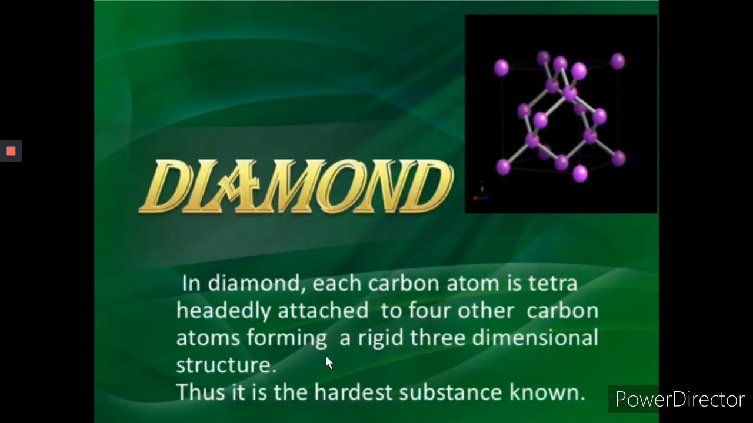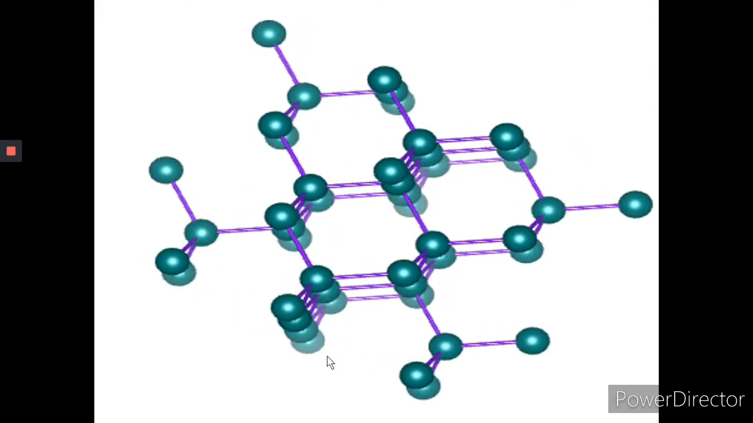Diamond. In diamond, each carbon atom is tetrahedrally attached to four other carbon atoms forming a rigid three-dimensional structure. This is the hardest natural substance known. You can see the animated slide of carbon.